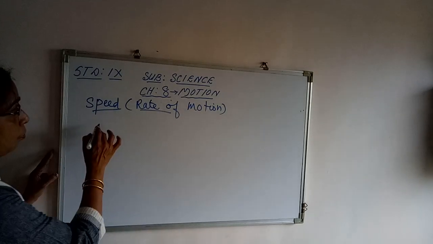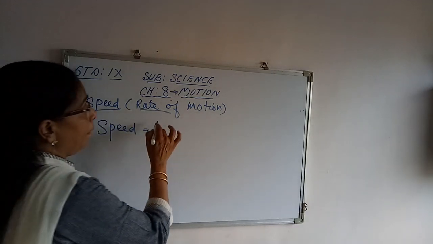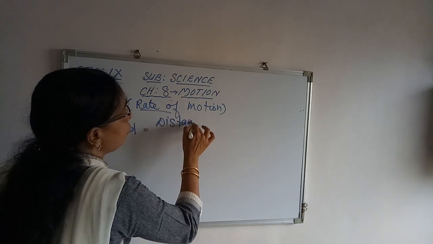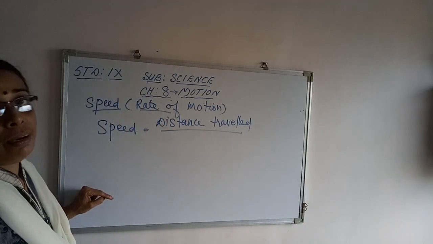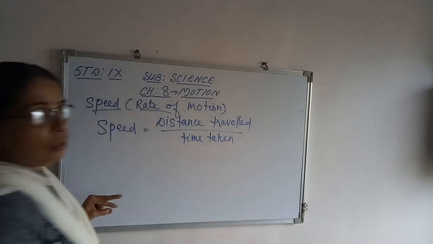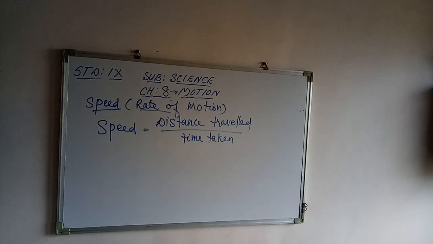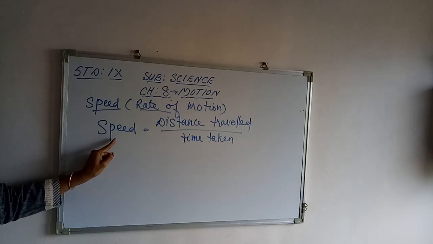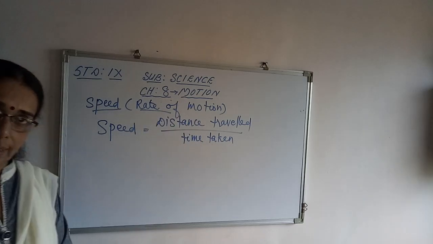Then how can you define speed, or how can you find out speed? Speed can be calculated by dividing the distance traveled by the object by the time taken to cover that distance. Understood that? So, what is speed then? Speed can be defined as the distance traveled by the object in the given time period. So, speed is equal to distance traveled upon time taken to cover that distance.